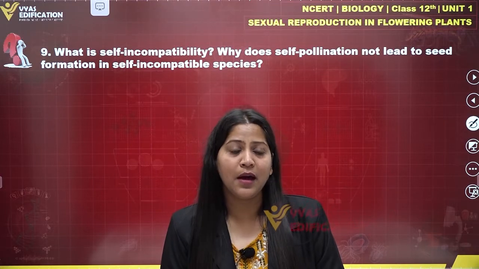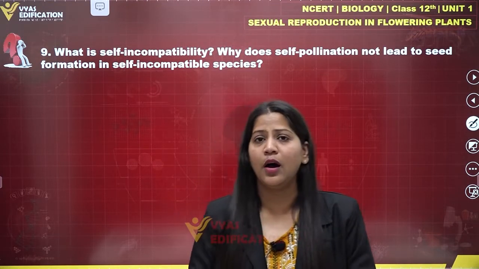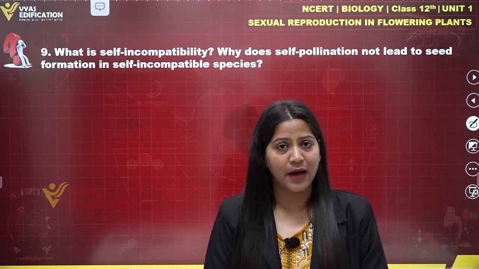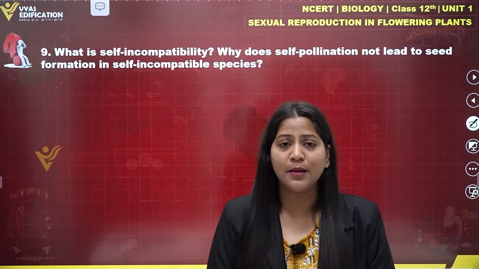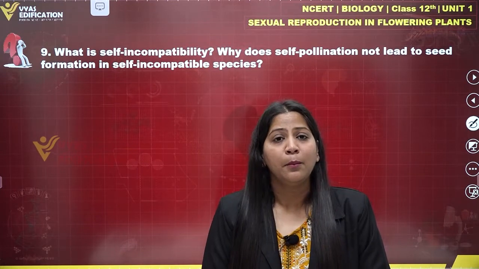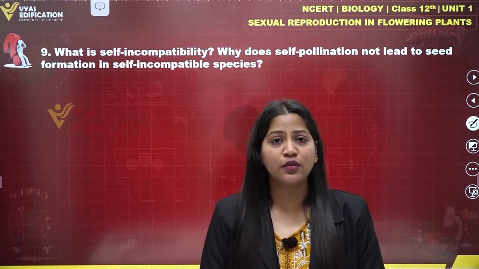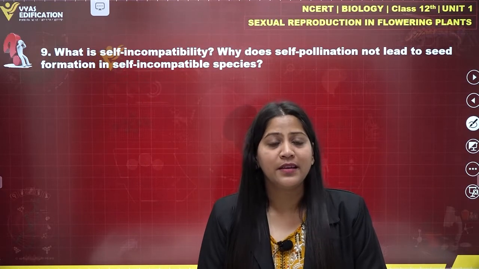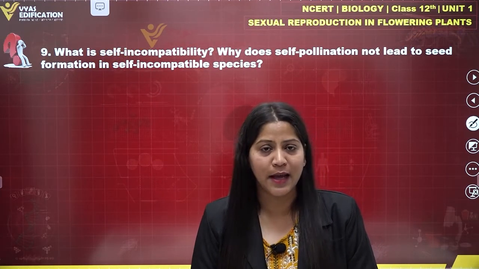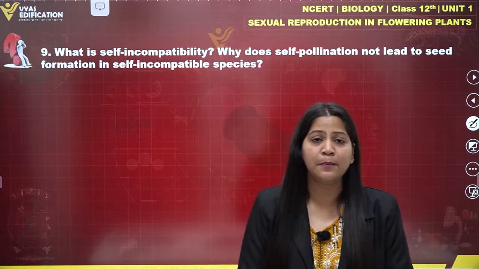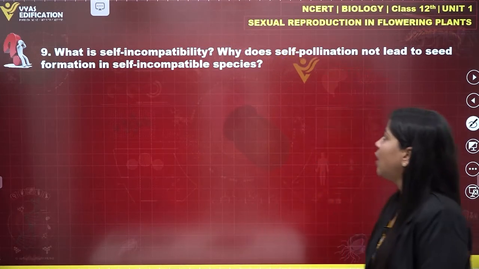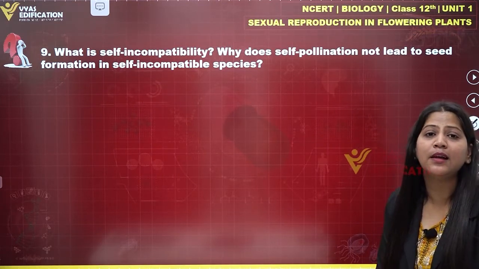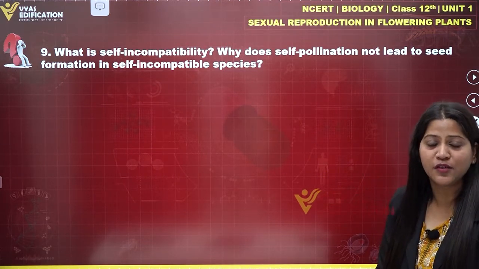This may occur due to some genetic factors, or many times it can occur because the maturation of male and female whorls of a flower takes place at different times. So this is the reason why self-pollination does not lead to seed formation in self-incompatible species.